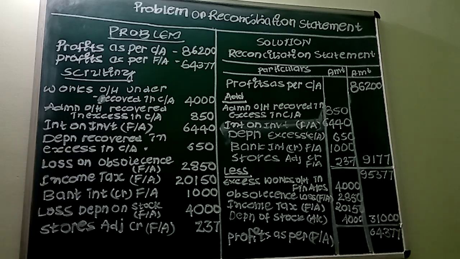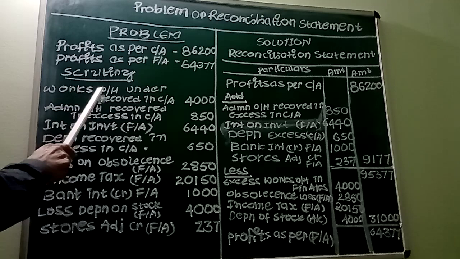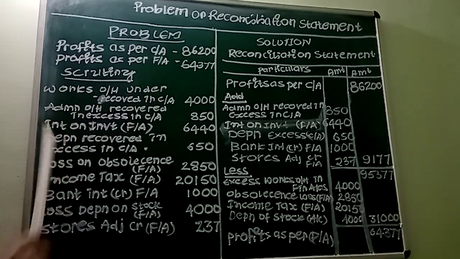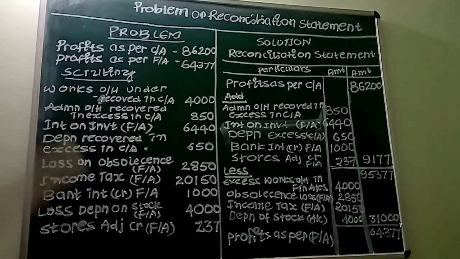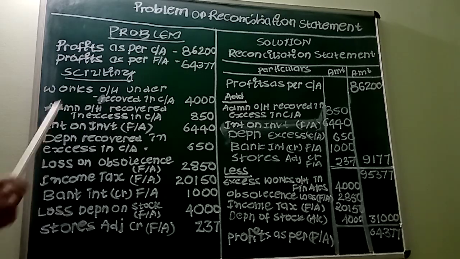See, any item which reduces the profit in financial accounting should be deducted, and the item which increases the profit in financial accounting must be added. So this transaction, works overhead under recovered in cost accounting, means it is overcharged in financial accounting. When the expenses are more in financial accounting, it definitely reduces the profit in financial accounting. So you must deduct this item.